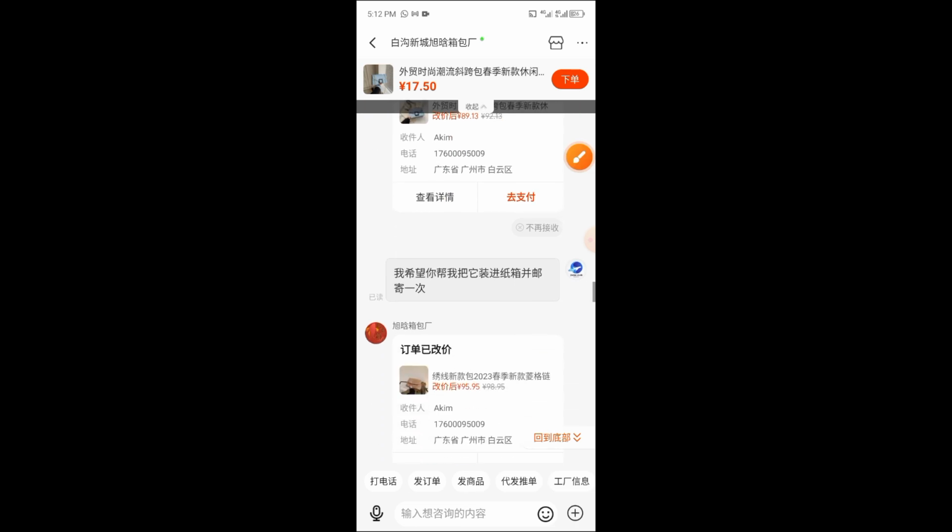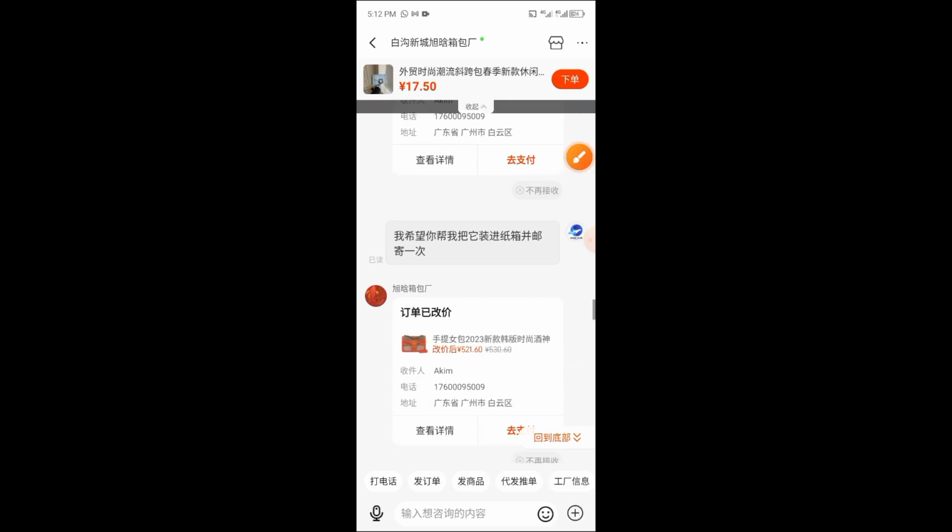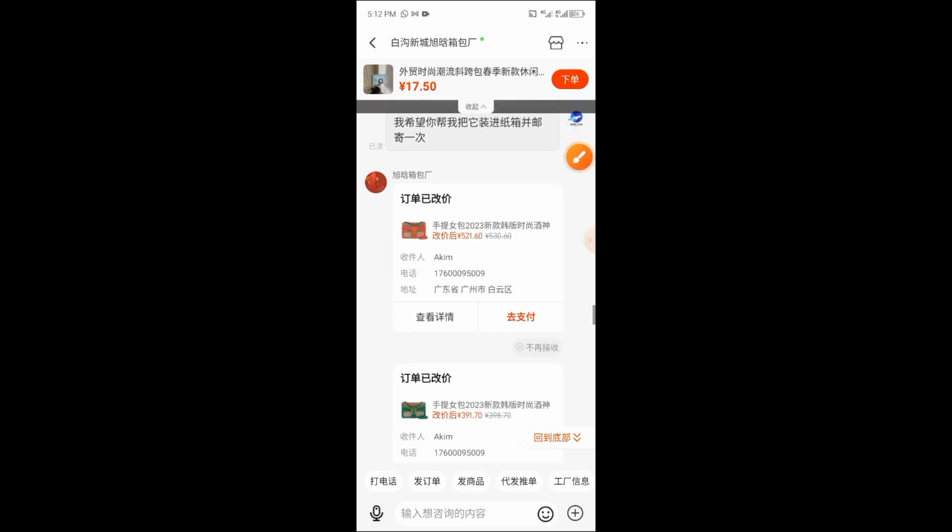Now let me scroll down again and show you for this one too. Now from this one, he adjusted from 98 to 95. So that is saving me 3 extra RMB, right? Now let me scroll down and also show you this. This is also awesome, right? From 533 RMB to 521 RMB. That saves me over 9 RMB from buying this product.